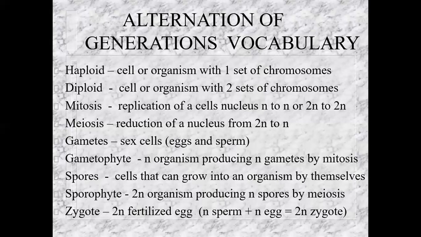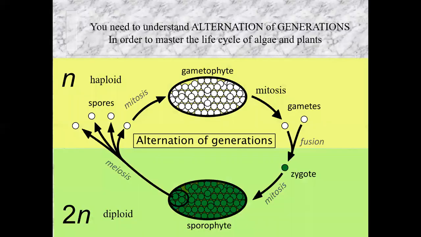A zygote is a diploid fertilized egg. It is what results when an egg and a sperm fuse together. And because a haploid egg and a haploid sperm, one set of genes each, fuse together, you end up with a diploid zygote. Let's take a look at this diagram, which illustrates how plant-like protists like algae and plants themselves actually do this alternation of generations.